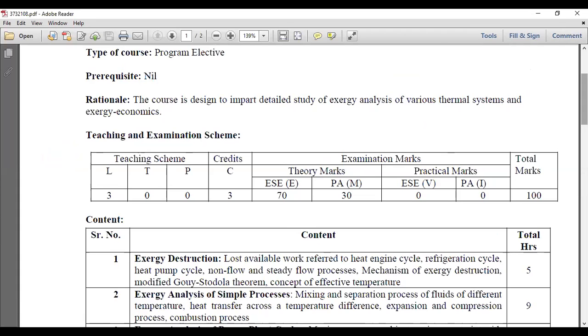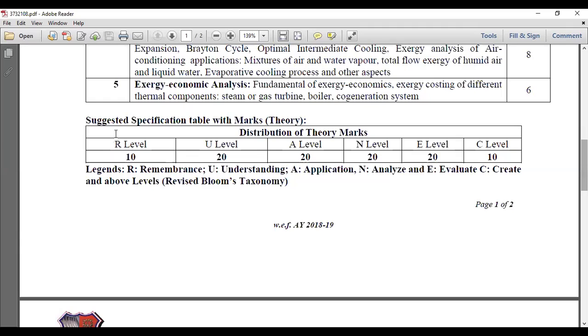The question paper will be formed like this: remember level, understanding level, application, analyze level, evaluate, and creative level. 10 percent should be from the creative. On the remember and understanding level, they will ask how much of the fundamental concepts you actually understand in this subject, so they will ask questions on the basis of this understanding level.